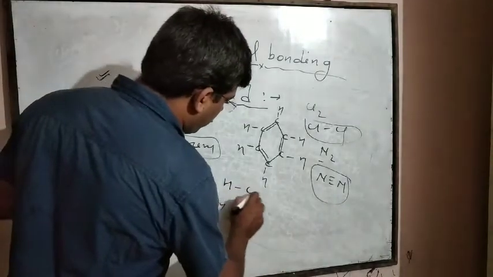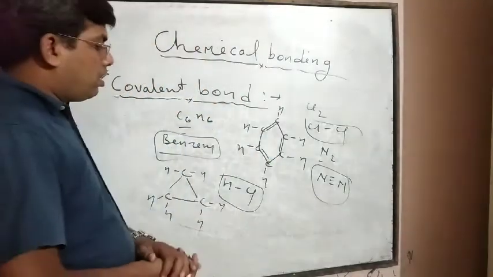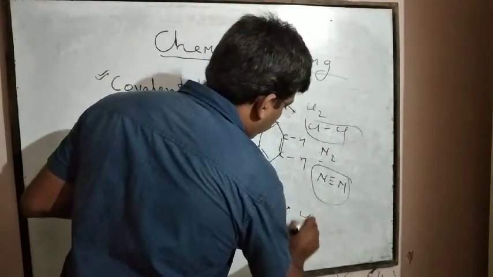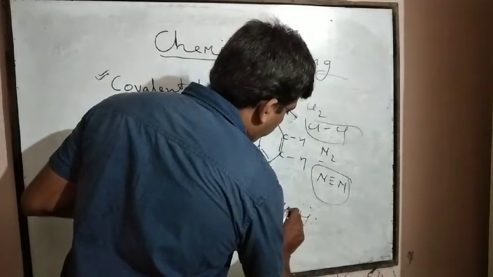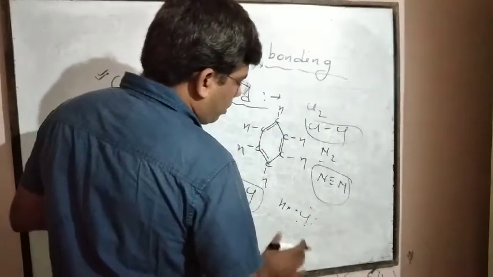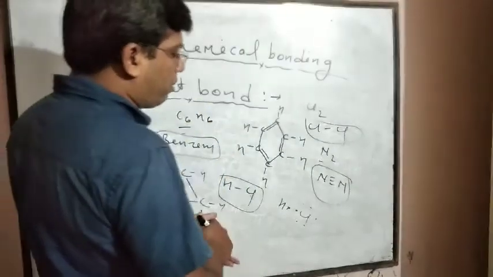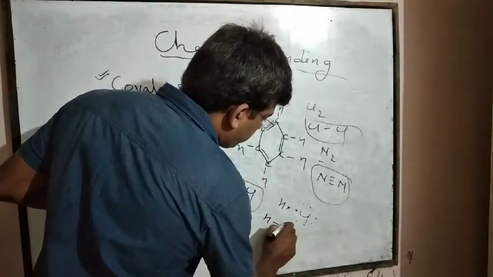Hydrogen has 1 valence electron and chlorine has 7. So 1 electron of chlorine and 1 electron of hydrogen are contributed, and in this way a single covalent bond will form.